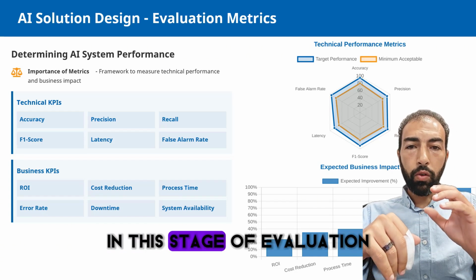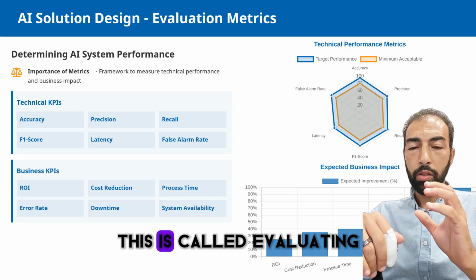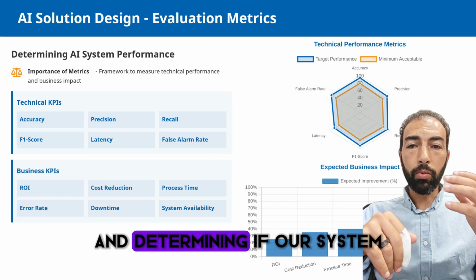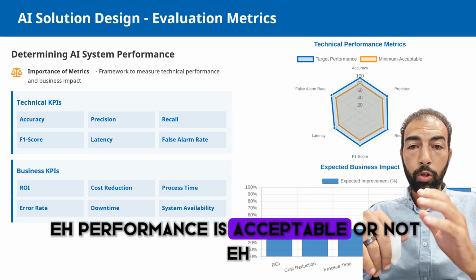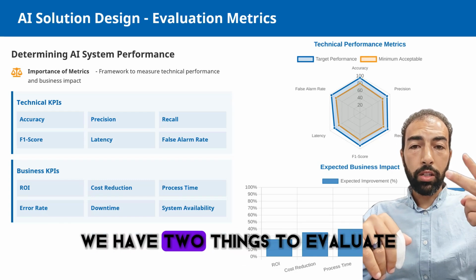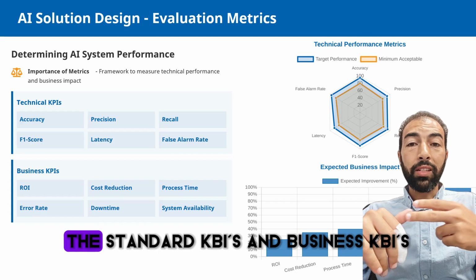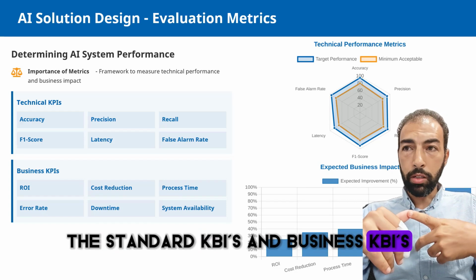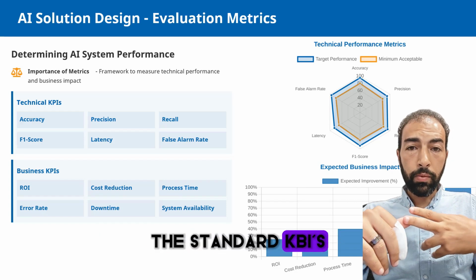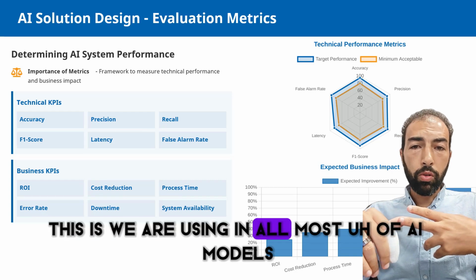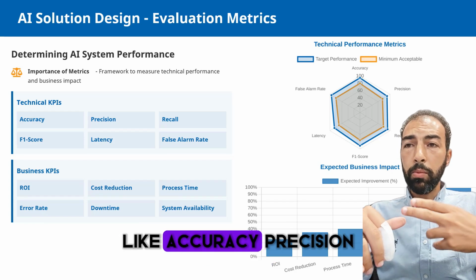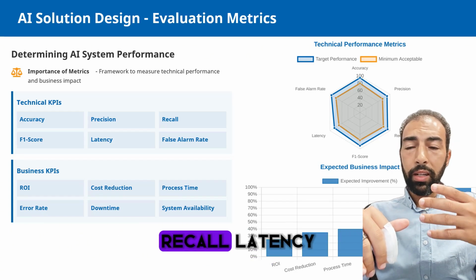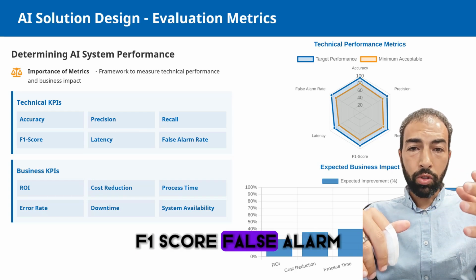This stage is called evaluating and determining if our system performance is acceptable or not. We have two things to evaluate: the standard KPIs and the business KPIs. The standard KPIs are what we use in most AI models, like accuracy, precision, recall, latency, F1 score, and false alarm.